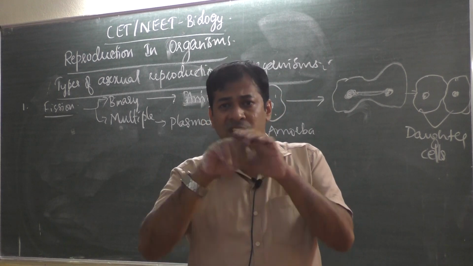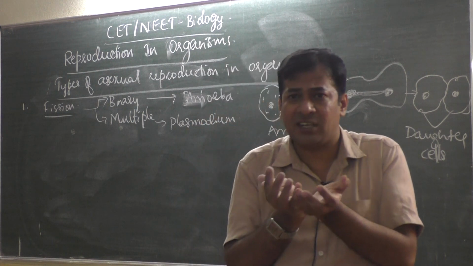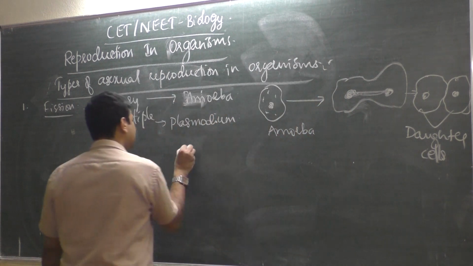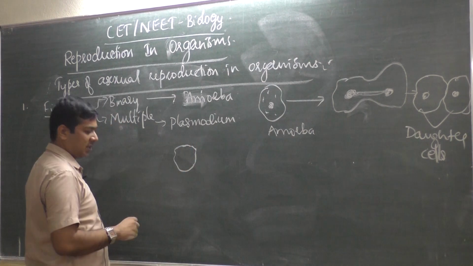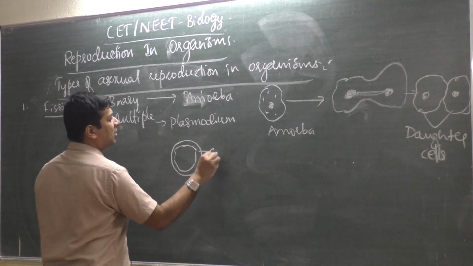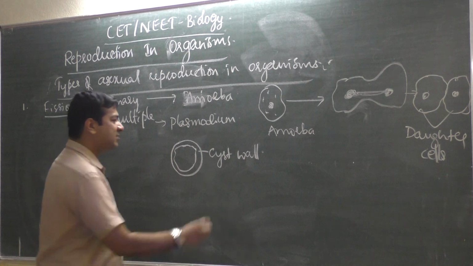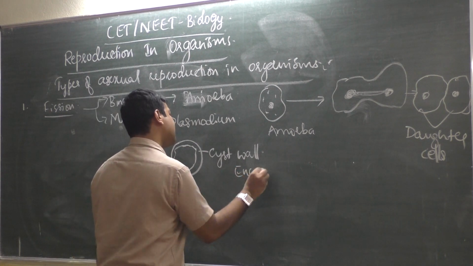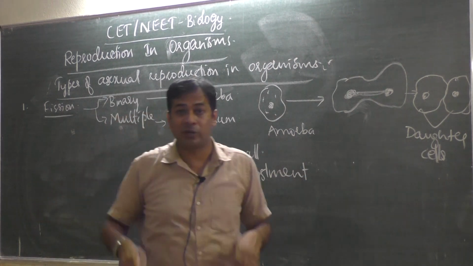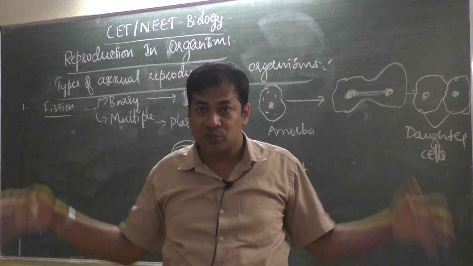So it will form one tough covering outside. That is called cyst wall. Think this is Plasmodium. It will form one hard cover outside. That is called cyst wall. And the process of formation of this cyst wall is called encystment. You think I am Plasmodium, around me one hard cover should be there.